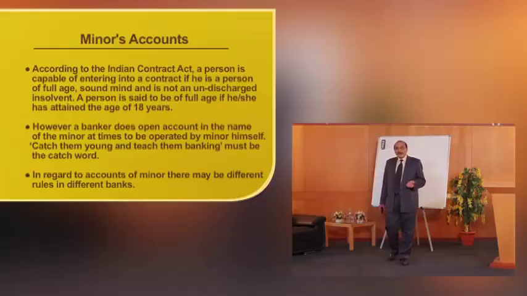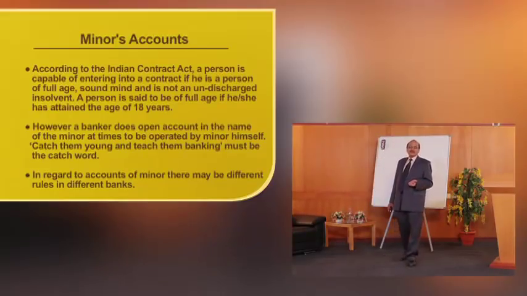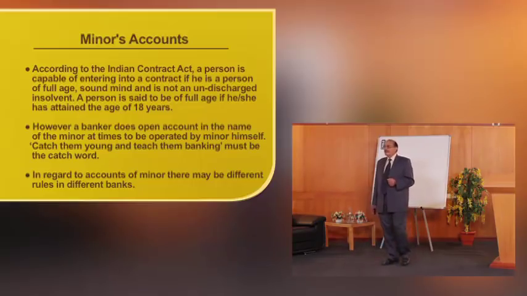Whether an account of a minor can be opened, that's a question which always comes to the minds of the bankers. The question comes because of the Indian Contract Act, which says that a person is capable of entering into a contract if he is a person of full age, sound mind, and is not an undischarged insolvent.